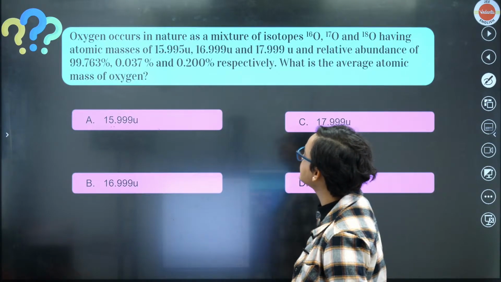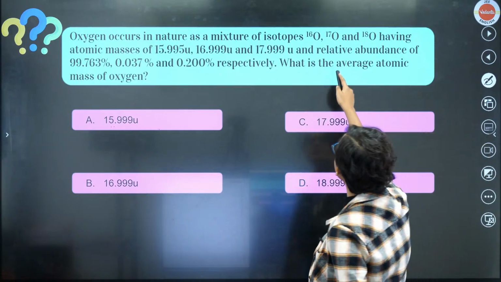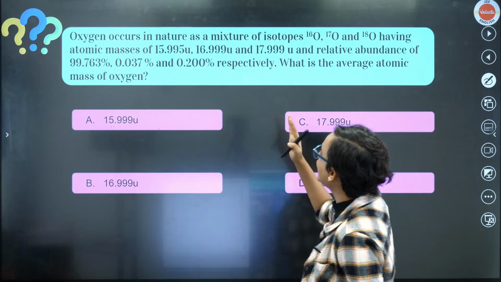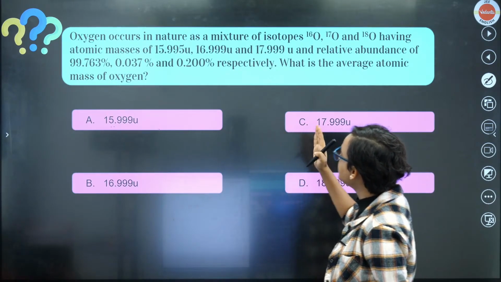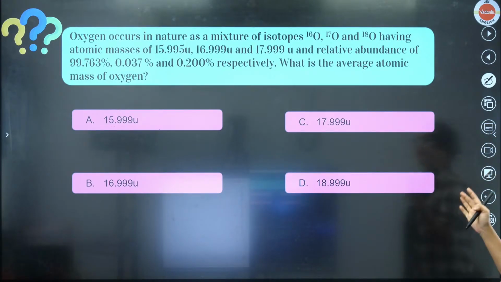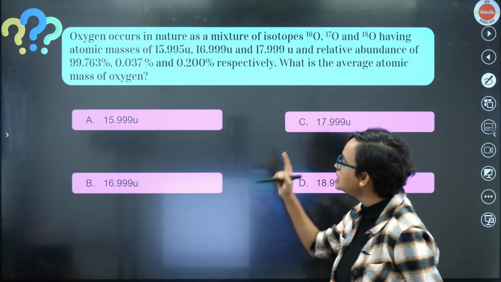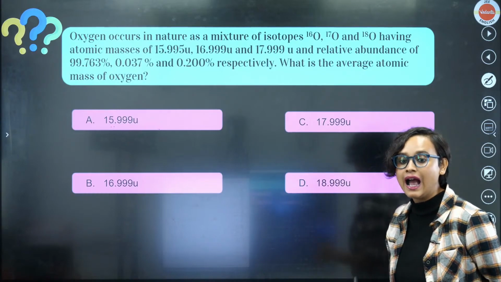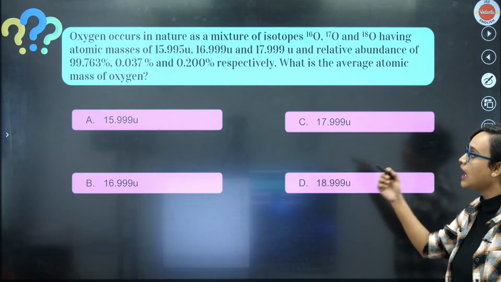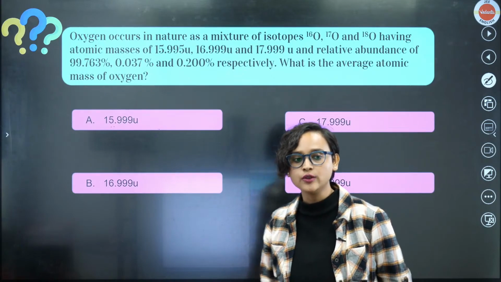Next question, everybody. Oxygen occurs in nature as a mixture of isotopes 16O, 17O and 18O, having atomic masses of 15.995 u, 16.999 u and 17.999 u, and relative abundance of 99.763%, 0.037% and 0.200% respectively. What is the average atomic mass of oxygen? Can you all please calculate? Come on, calculate. What will we get?